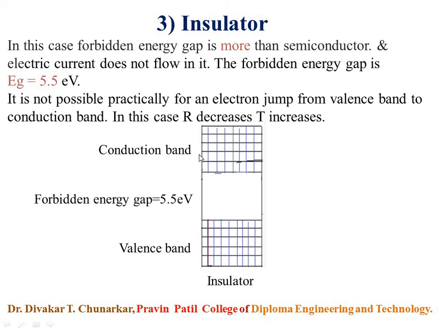It is not possible practically for an electron to jump from valency band to conduction band. As shown in the diagram, the forbidden energy gap between conduction band and valency band is extremely wide, extremely large, keep in mind.